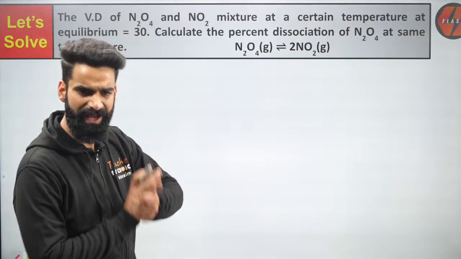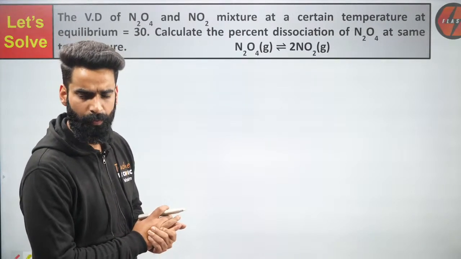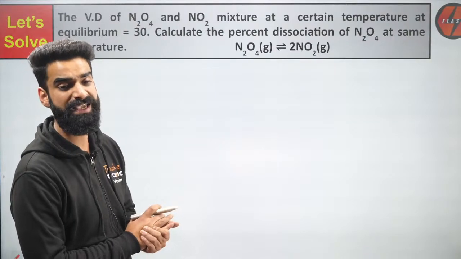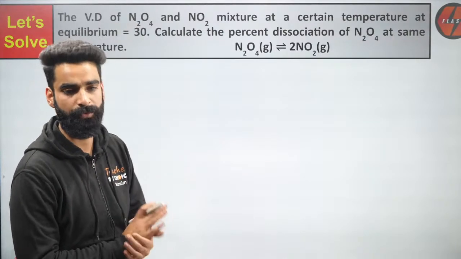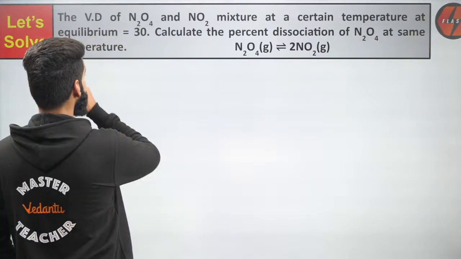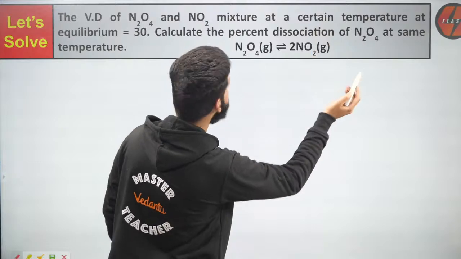Okay, understand properly what I'm going to say. You don't have to check 2 moles; you have to see for 1 mole. You have to see how many moles of products get formed from 1 mole. I'll give you examples as well, just wait for it. See guys, the vapor density of the N2O4 and NO2 mixture at a certain temperature